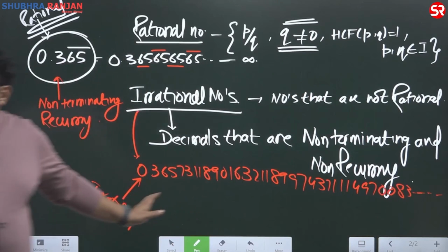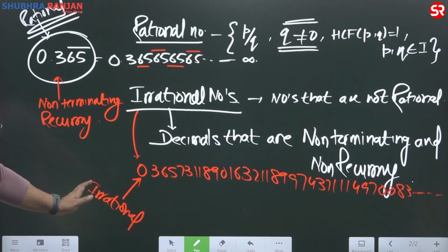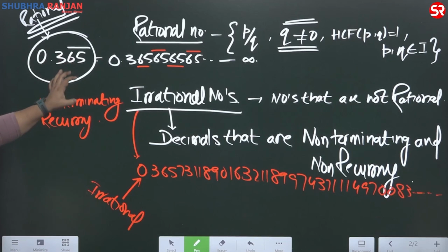अब क्लियर है सबको? ठीक है, फर्क है. So this is your rational number. Number with bar are rational numbers. Irrational numbers are totally different. What are the examples of irrational number?